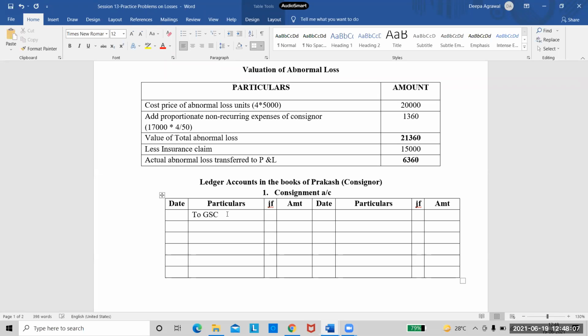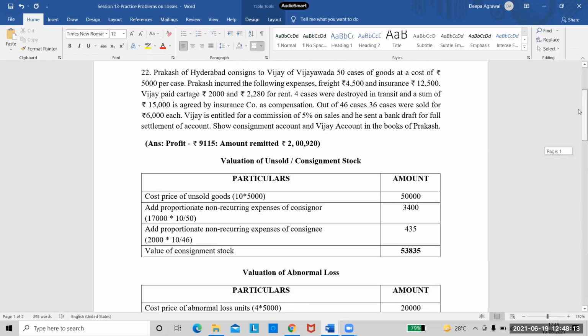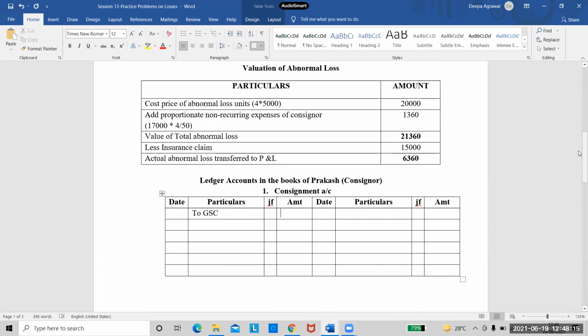I'm just transferring them. So to goods sent on consignment is how much? Let us once see. It is 50 into 5,000, which would be 2,50,000. And then to cash for the expenses of consignor, and consignor has incurred 17,000 as expenses.